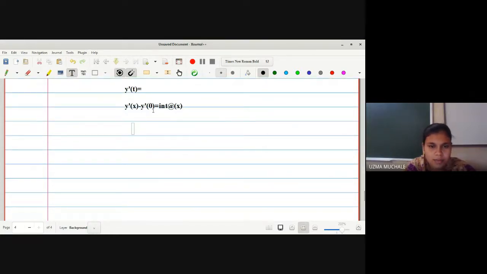The value of y dash of 0 is minus 2, so we can write this as y dash of x plus 2 is equal to the integration of the same term, right? So here we get y dash is nothing but minus 2 plus integration of phi of x, correct?